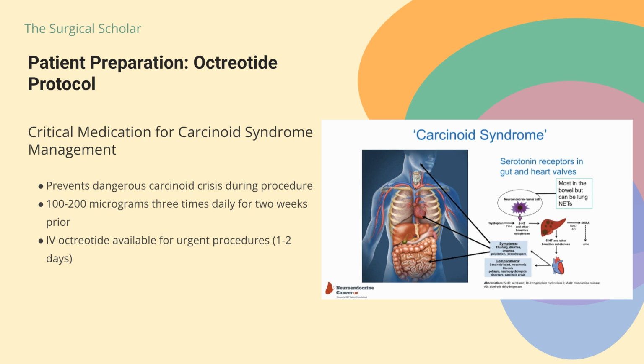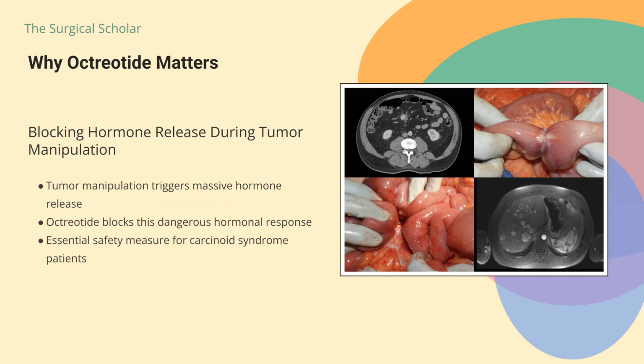Here's the protocol. Patients already on Octreotide continue their medication, while those new to it receive 100 to 200 micrograms 3 times daily subcutaneously for 2 weeks prior to the procedure. If your procedure is more urgent, intravenous Octreotide can be given for 1 to 2 days beforehand. This medication works by blocking the massive release of hormones that manipulation of the tumor during embolization could trigger.